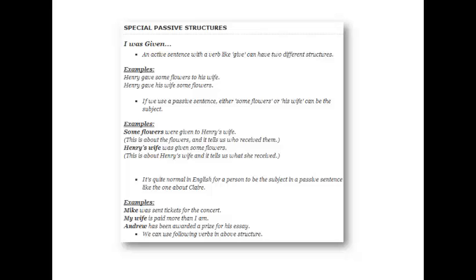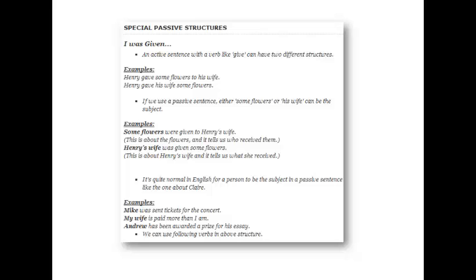Passive has a special structure. I was given. An active sentence with a verb like give can have two different structures. Examples: Henry gave some flowers to his wife, and Henry gave his wife some flowers. If we use a passive sentence, either some flowers or his wife can be the subject. Example: Some flowers were given to Henry's wife. This is about the flowers, and it tells us who received them. And next, Henry's wife was given some flowers. This is about Henry's wife, and it tells us what she received.